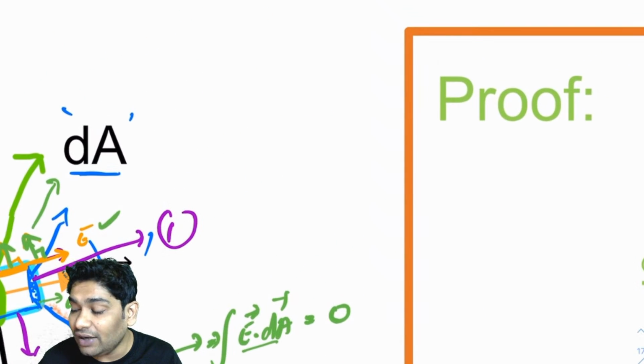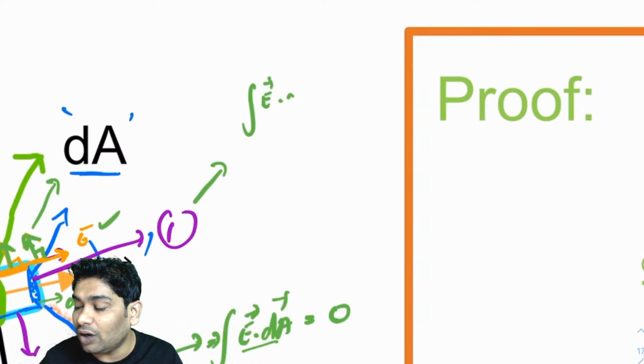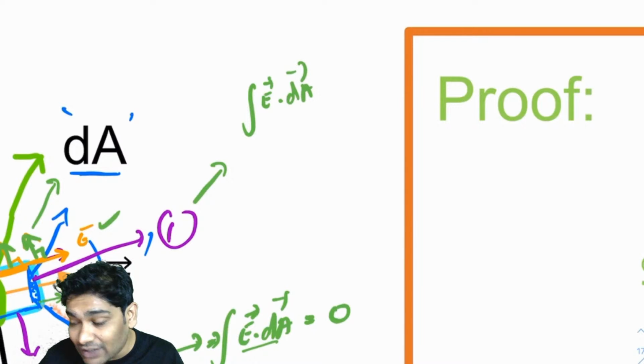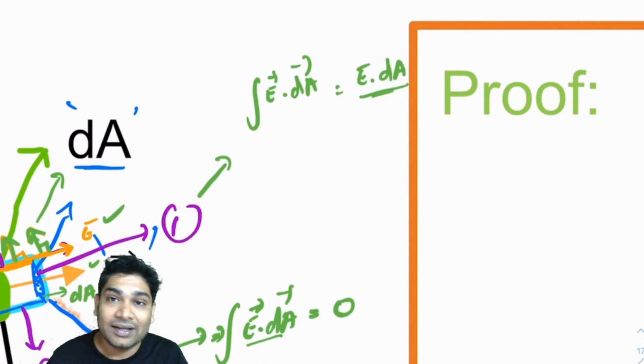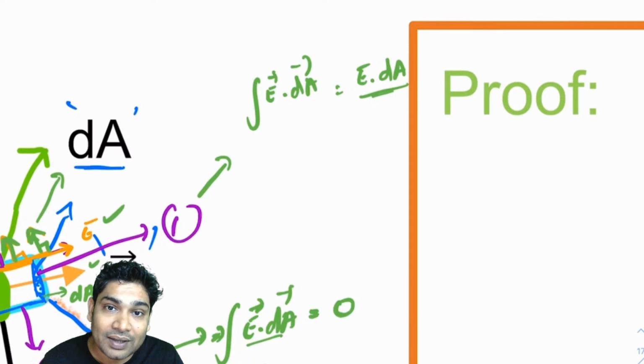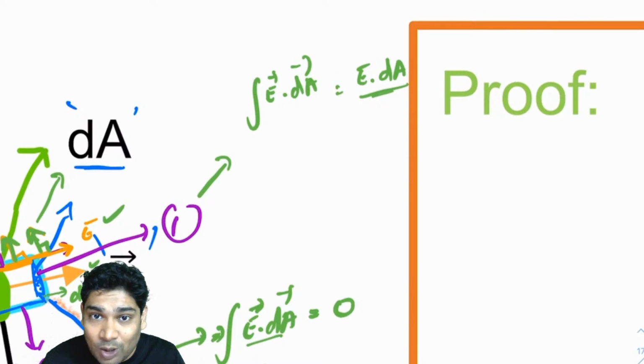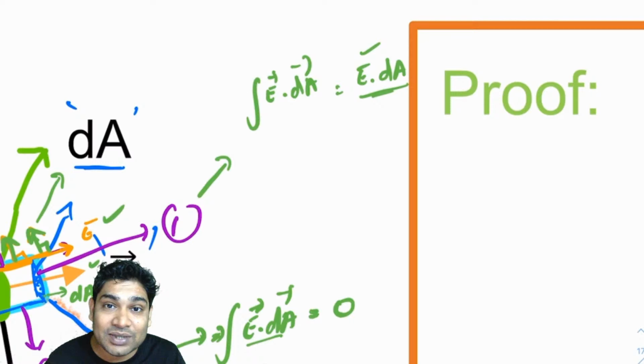So for surface 1, if I want to calculate the integral of E dot dA, then what do I see? I will see E times dA into cos 0. So this is my integral E dot dA. Now this is already a very small portion, so E can be assumed to be constant. That is why I am just writing E times dA.